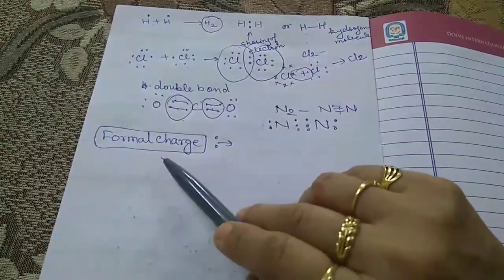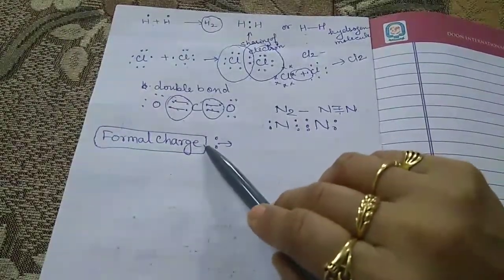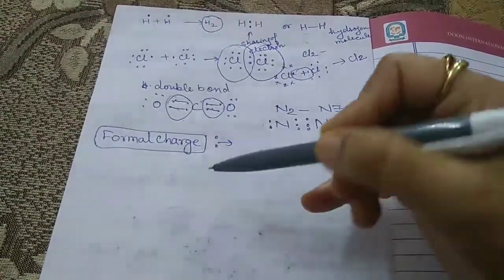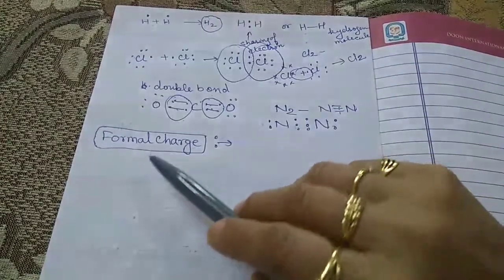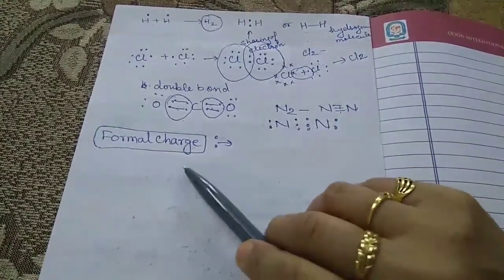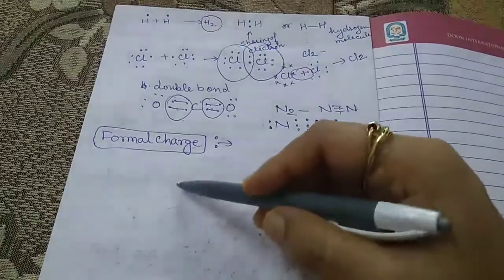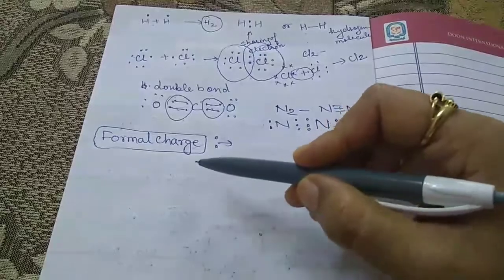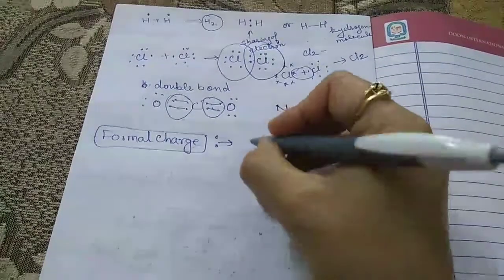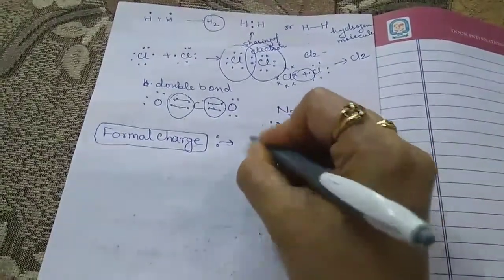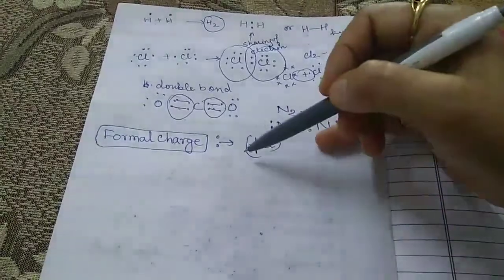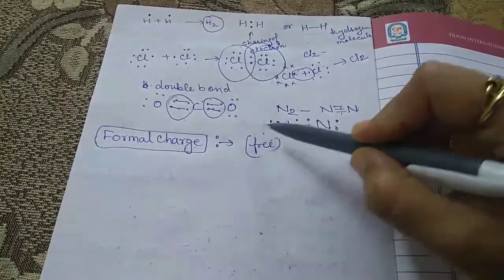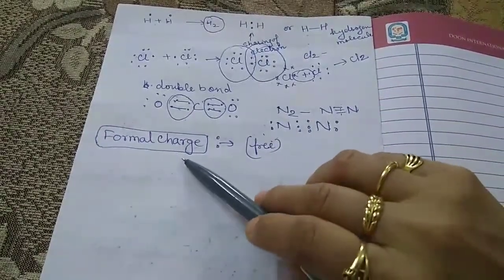The formal charge of an atom in a polyatomic ion or molecule is defined as the difference between the number of valence electrons in an isolated, meaning free, atom, and the number of electrons assigned to that atom in the Lewis structure.